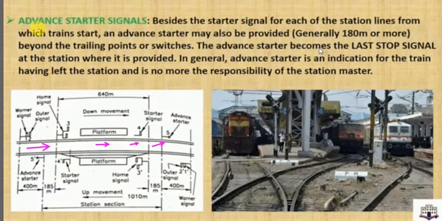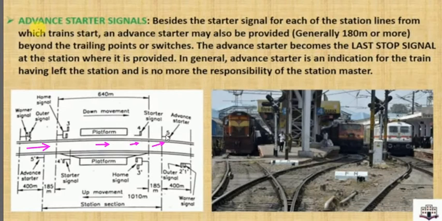The advanced starter becomes the last stop signal at the station where it is provided. In general, the advanced starter is an indication of the train having left the station and is no more the responsibility of the station master. This advanced starter signal is located at around 180 meters from the platform. It is provided after the starter signal.